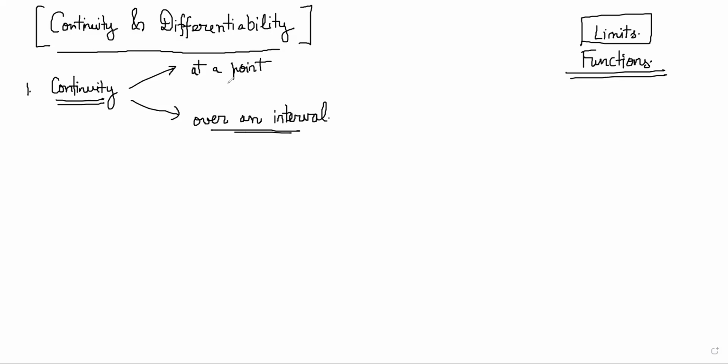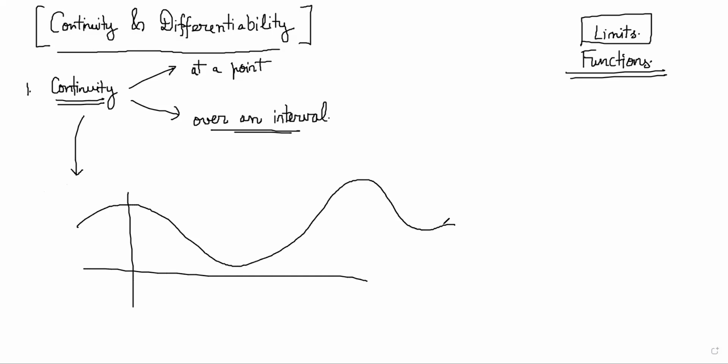Sorry, continuity at a point, right? So what is the meaning of continuity? If you think about it from a layperson's perspective, continuity basically means that the graph can be drawn without lifting your pen. So you don't have to break off at any point. It is not like this. This is not a continuous graph because you have to lift your pen here and draw it from here again, right? Similarly, this is a continuous graph.